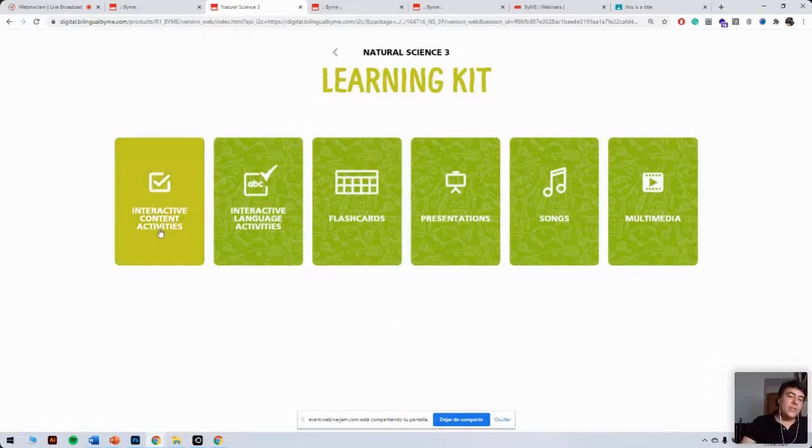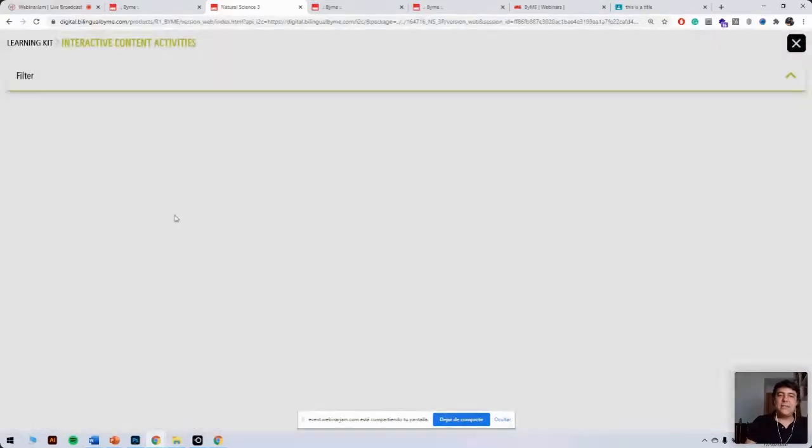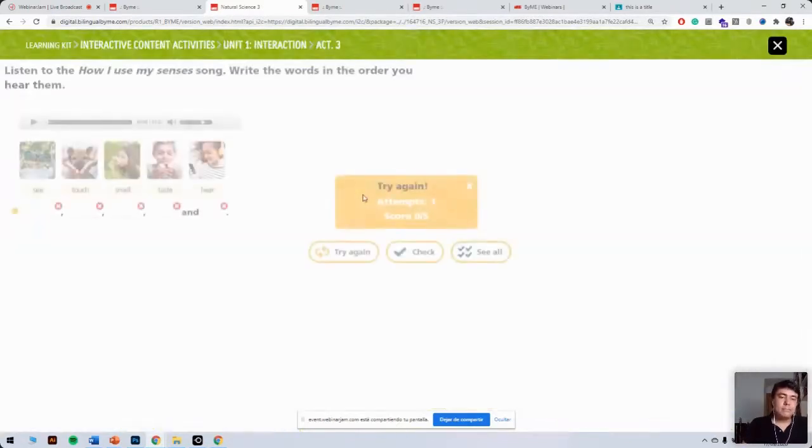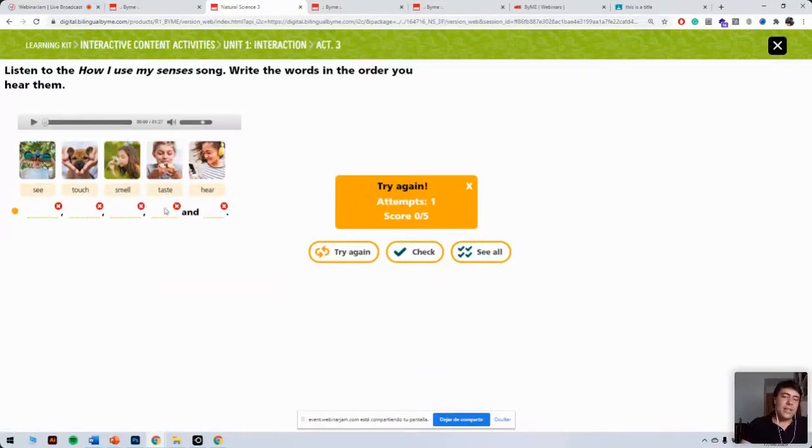So first we have interactive content activities. These are the activities that they get from the book, right? When we activated the interaction enabler, we saw that a few activities got highlighted. Now they can do the activities straight from the page of the book, or they could use the interactive content activities in order to access those activities. For example, if we choose this one, they can play the listening, they can do the exercise, and later we can see how many times they've attempted a particular exercise and the answers that they wrote, and we'll be able to send them messages as well.